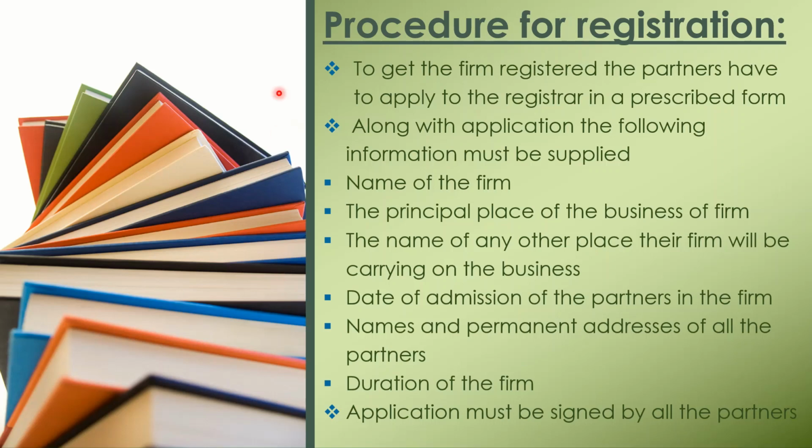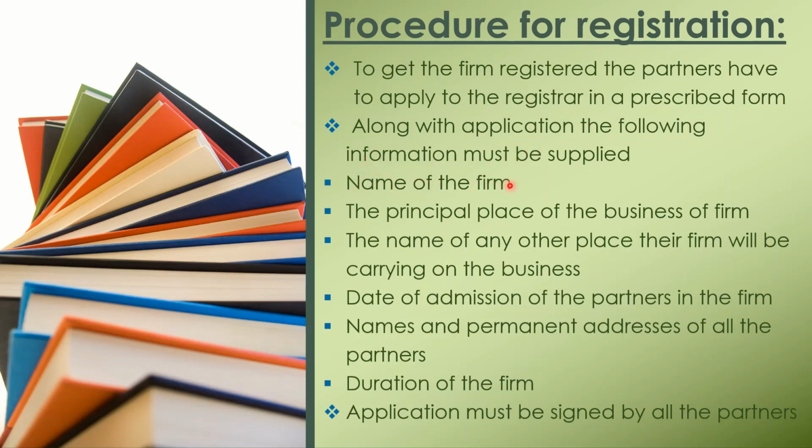So the next question is, what is the procedure of registration? If partners want to get their firm registered, they can do so at the time of formation or at any later date whenever they desire to get it registered. For registration purposes, they have to apply to the registrar in a prescribed form along with the registration fees. The application form must contain the following information.